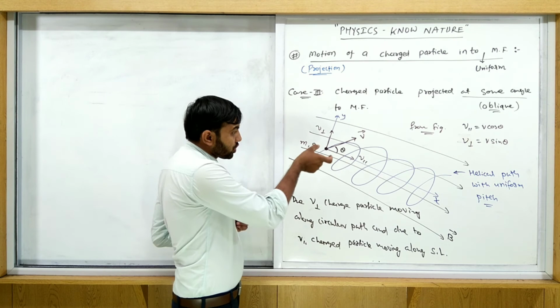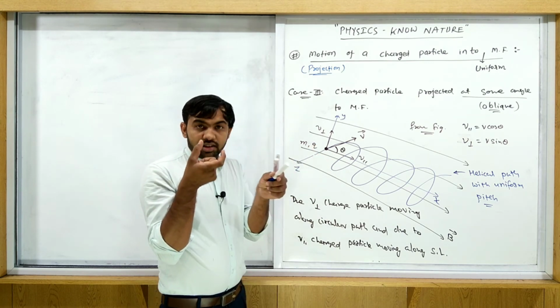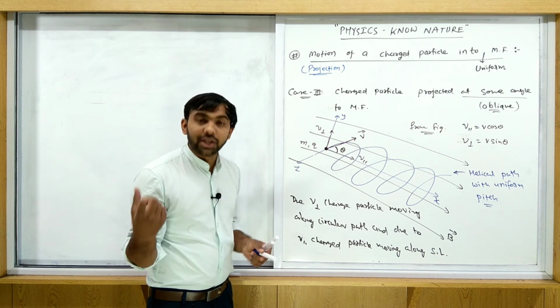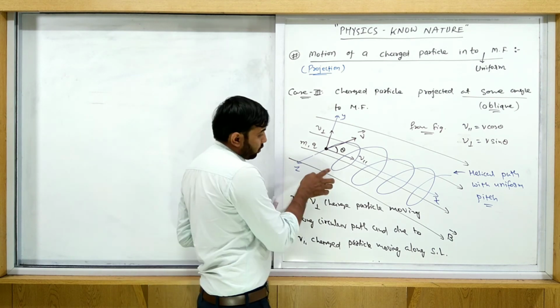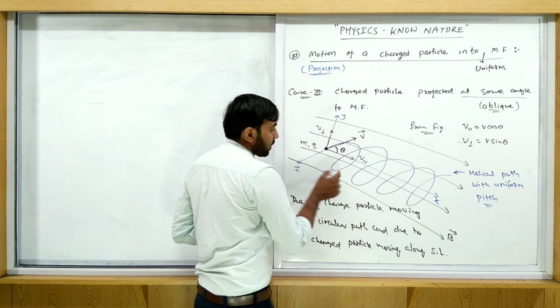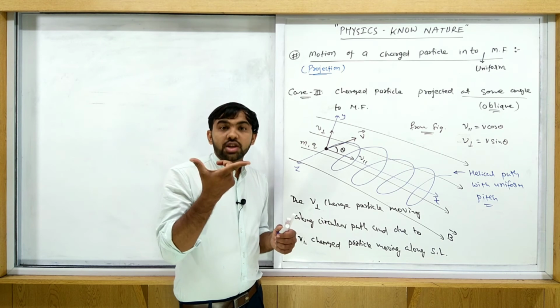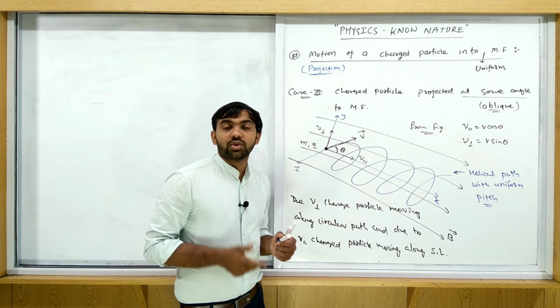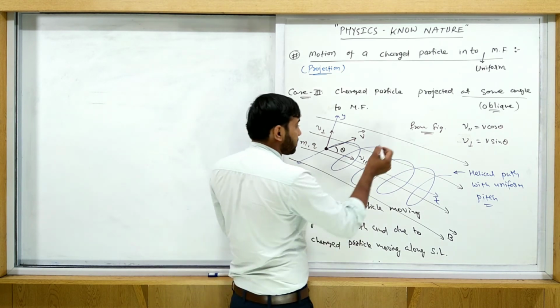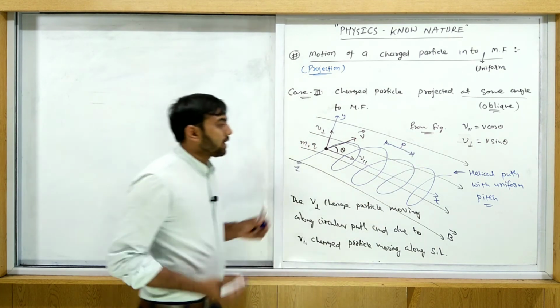How much distance is covered in a straight line during one time period? That's called a pitch. So from here to here, one circle is complete. When one circle is complete, how much straight line distance is covered? That's called a pitch. So pitch means this distance, and it is denoted by P.